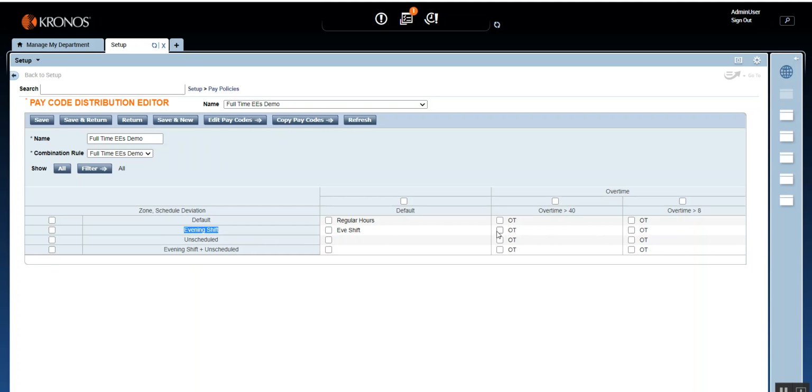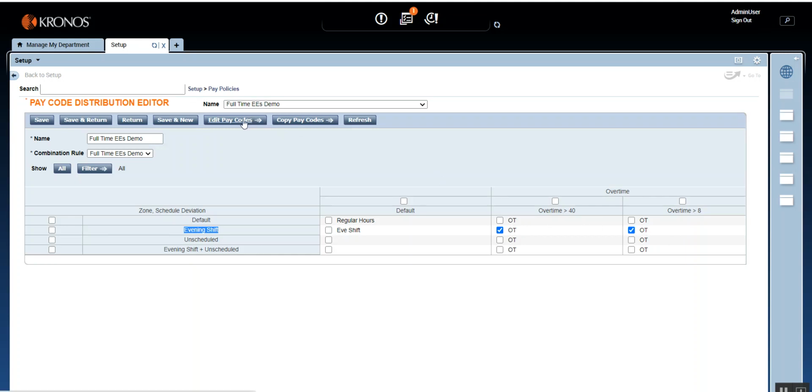So what pay code do you give? If you haven't determined the precedence in the combination rule, then the employee will get both OT and evening shift as well. However, if in the combination rule you define who wins over the other, then it will be just either OT or overtime.